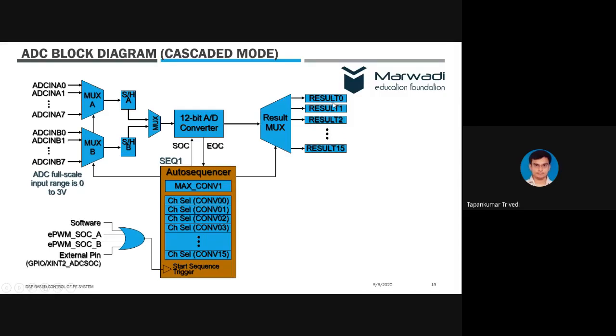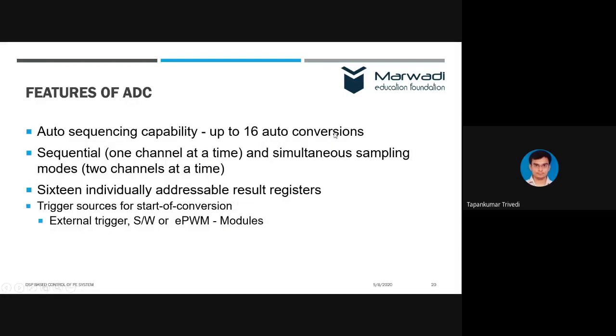So we have 16 dedicated result registers, and we can obtain values of digital conversion from these registers, right? So the features of the ADC are up to 16 auto conversions, sequential and simultaneous. What is the meaning of this?